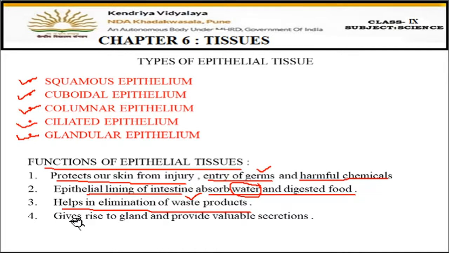Then the fourth one is they give rise to glands and provide valuable secretions, right? It means these epithelial tissues have some special cells which secrete some substances. Like sweat glands secrete sweat, and oil glands also are present and secrete oil. Some of us have oily skin, some of us have dry skin. So where is that oil coming from? That oil is secreted by the oil glands present on the skin. So sometimes this epithelial tissue has the function of secretions also, right?